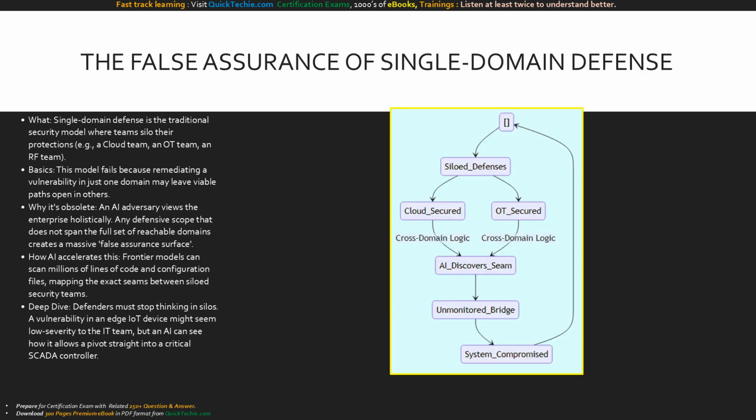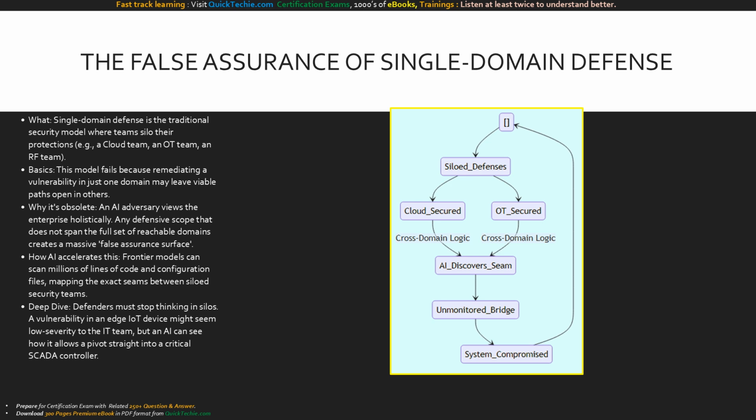Moving to slide 2, we address the core vulnerability in our current posture, the false assurance of single-domain defense. What does this mean? Traditionally, enterprises have structured their security in silos. You have your cloud team, your OT team, and your RF communications team. The basics dictate that this siloed model is now failing. Why? Because when you fix a bug in just one domain, an advanced adversary will simply route around it, finding viable paths through the seams between your teams. This creates what security researchers call a false assurance surface. You think you are safe, but you are completely exposed.